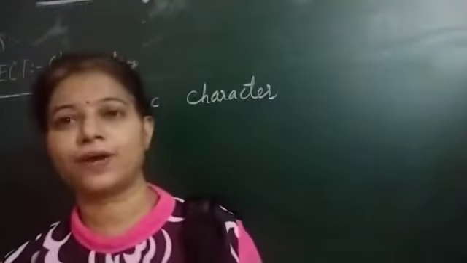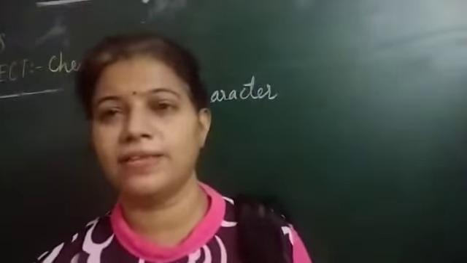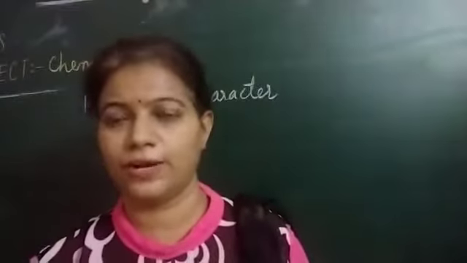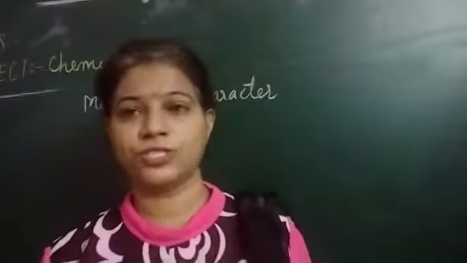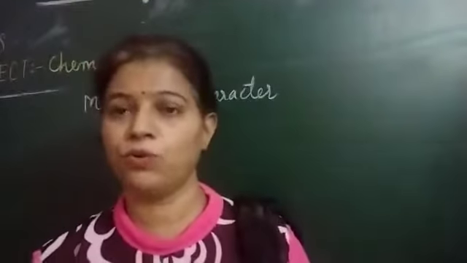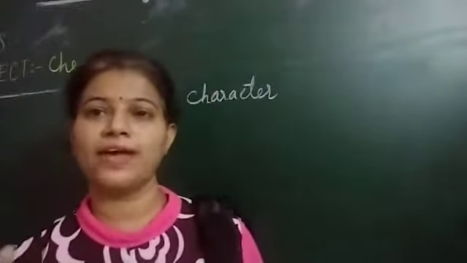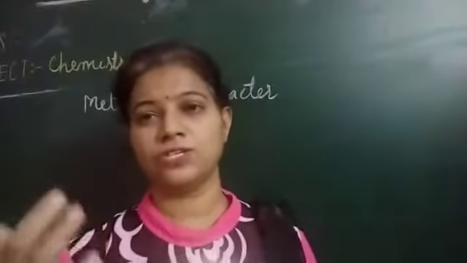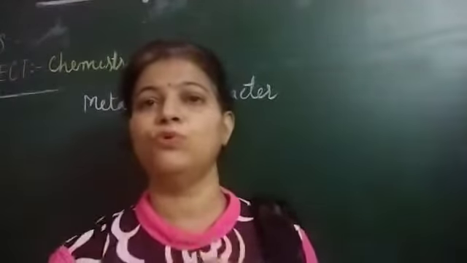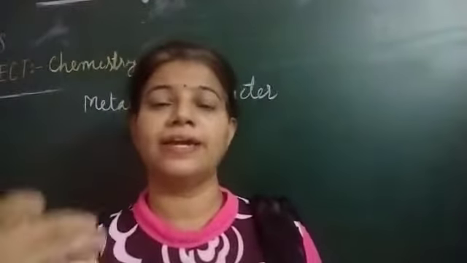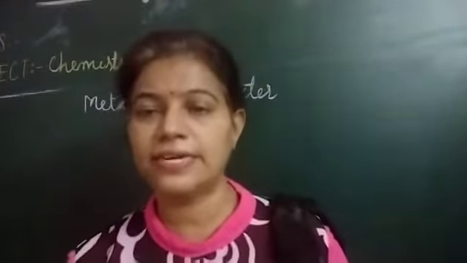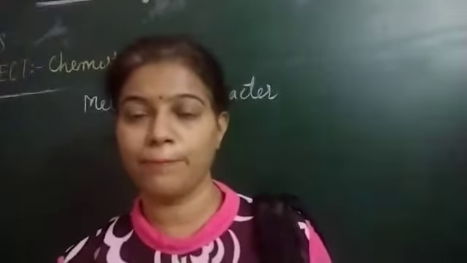On the basis of electronegativity, we can also determine the metallic and non-metallic character of an element. Now we know about the ionization energy as well as the electronegativity, right? So what is ionization energy? We define ionization energy as the tendency of an atom to lose electrons. And when an atom loses its electron very easily, listen properly, pay attention.